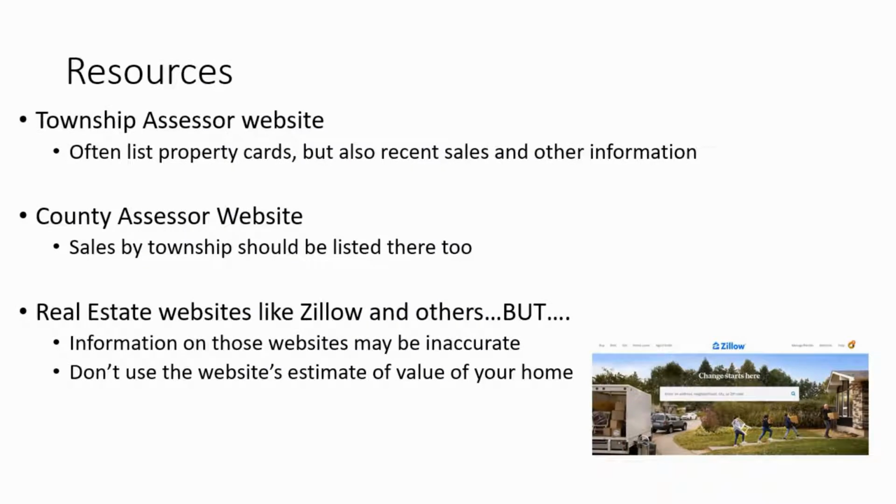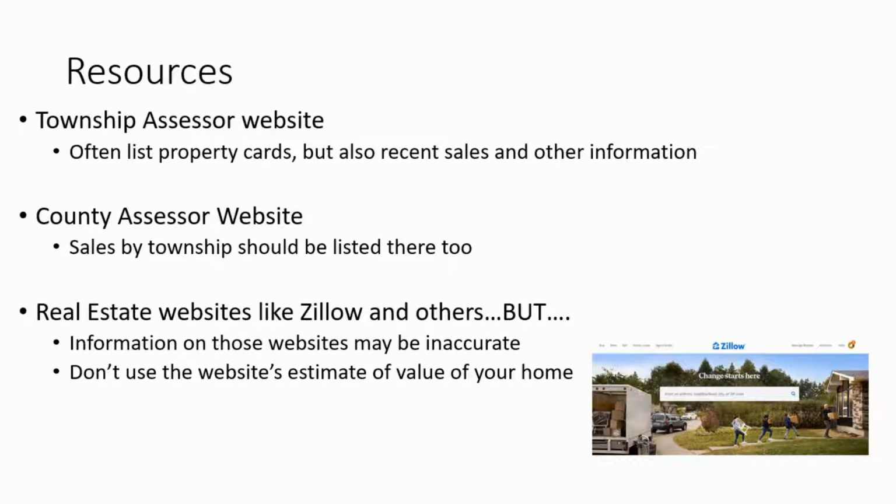Now, there are several resources that you can use. It does take a little bit of research and a little bit of time, but if you do win your appeal, it is worth it. First is just the Township Assessor website. They often list property cards, but also recent sales and possibly other information. It's the local assessor dependent. Then you have the County Assessor website. There's usually a lot of resources on there, such as sales by township.